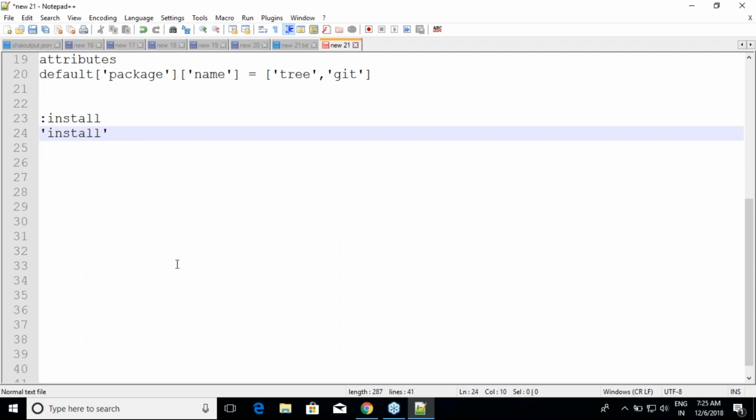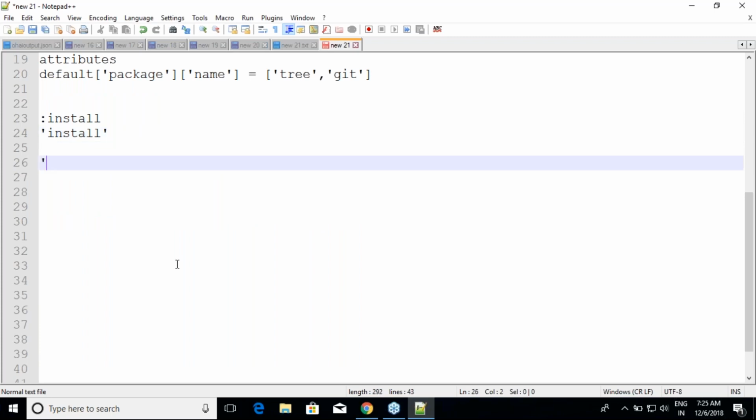Both are same, but the memory is organized in a way that if you want to use install again, for example, if I use one more stuff like this, they both are not using the same memory. Every time a new memory is allocated, right? But since we know that install, uninstall, these are the things which you do not require different memories at every time, because it's the same string, it's not going to change. So what we do is we go for symbols. It is an effective way of using strings, right? I can use constant also, but constant doesn't allow me to change values, whereas symbol allows me to change values.